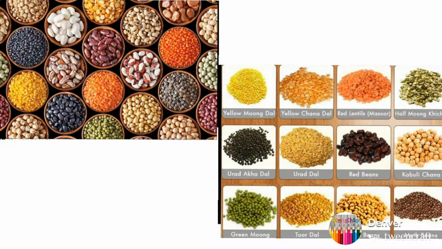So, pulses are of different colors. When you eat, sometimes the dal is black color, sometimes it is yellow color, sometimes a little bit of green color. So, these are different types of pulses. You see there in this picture, yellow moong, yellow chana, red lentils, red beans, urad, then green moong, tur dal, soya beans. These are different types of pulses. In Assamese we call the red lentils as masoor dal, and the split chickpea, moong dal, then rohor dal. These are what we call them in Assamese.